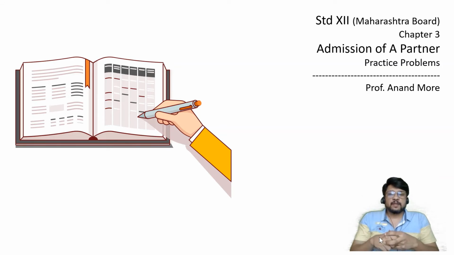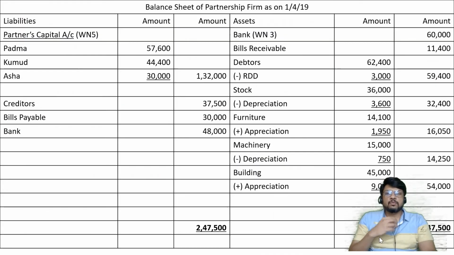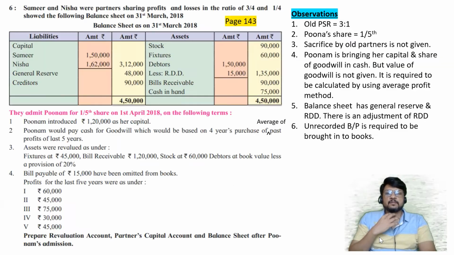We are going to solve practice problems and this is the 8th question. The 7th question was quite a lengthy question. It had a lot of different adjustments and the most difficult adjustment was about adjustment of partner's capital. The 8th question is also on similar lines. So let me go to question number 8 now quickly.